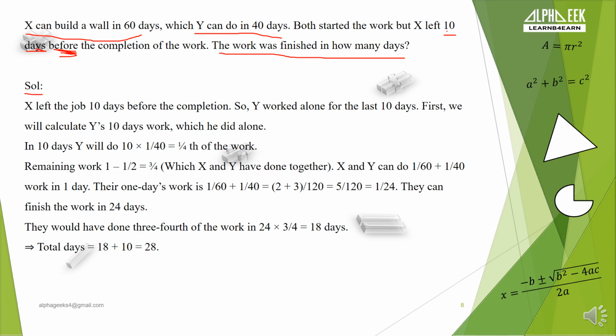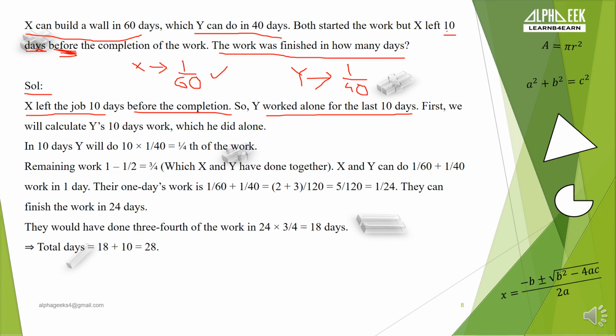So let's move to our solution. Now we know X left the job 10 days before the completion. So Y worked alone for the last 10 days. Correct. Now whatever their working efficiency per day, if X is working alone, he can complete the work in 60 days, then the amount of work completed by X in a single day is 1 by 60, and the amount of work completed by Y in a single day is how much? 1 by 40, because he can complete the work in 40 days.